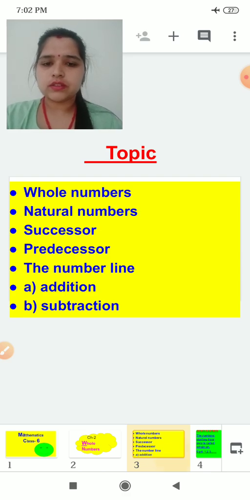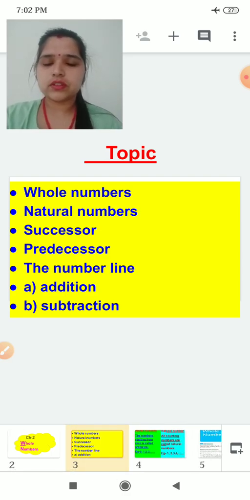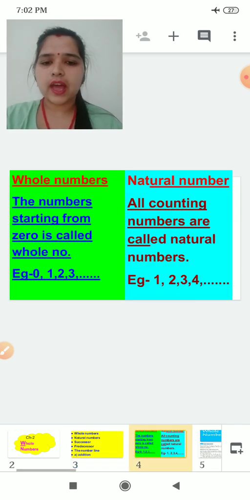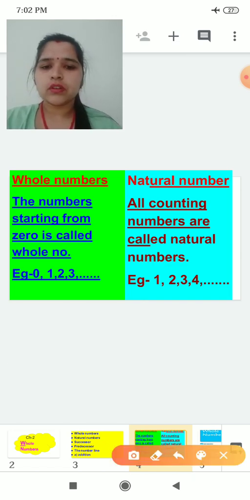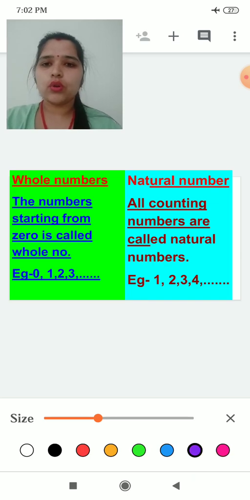We will take our first and second topics, that is whole numbers and natural numbers. Children, this is whole numbers on the green side. Whole numbers are the numbers starting from 0.